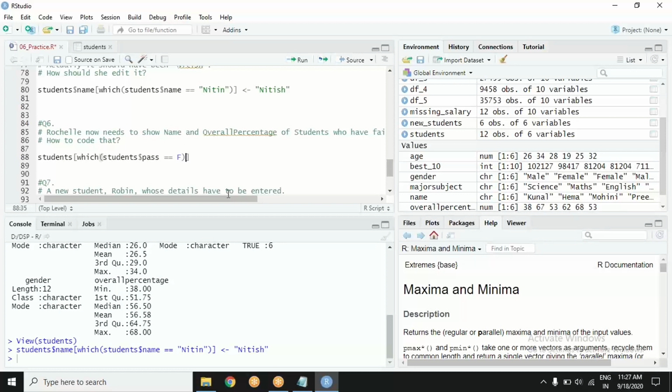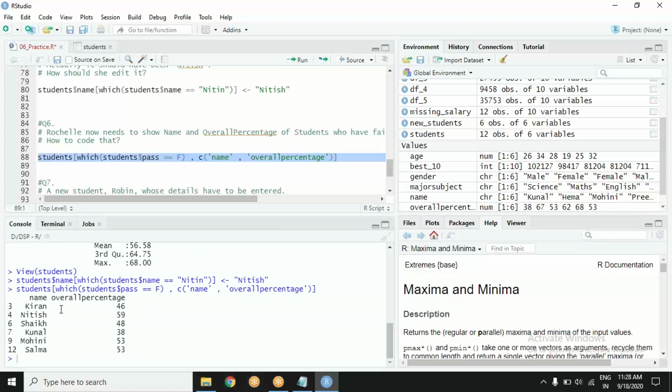Very fine. And now what is the data? What are the columns? I am not getting the question. She only needs to show the name and overall percentage, not every information. Okay, very fine. Show the name and the overall percentage.